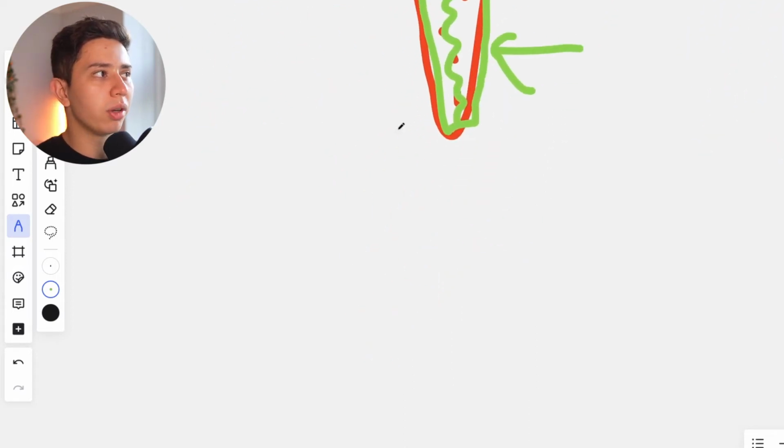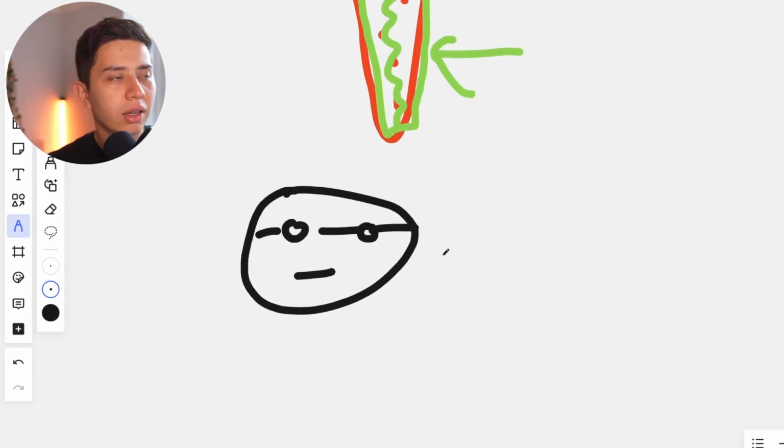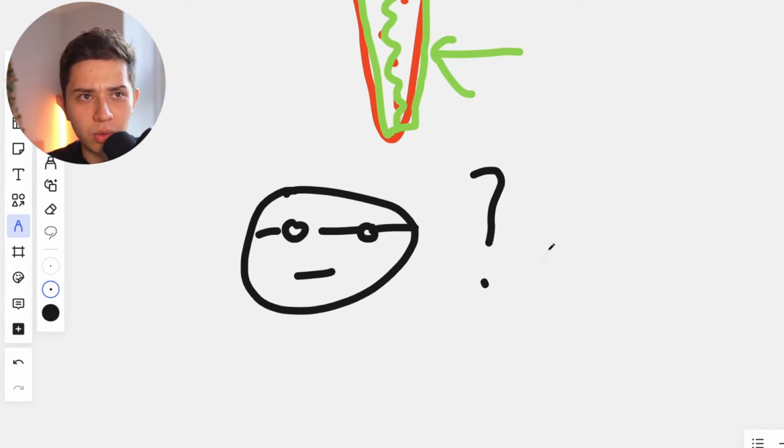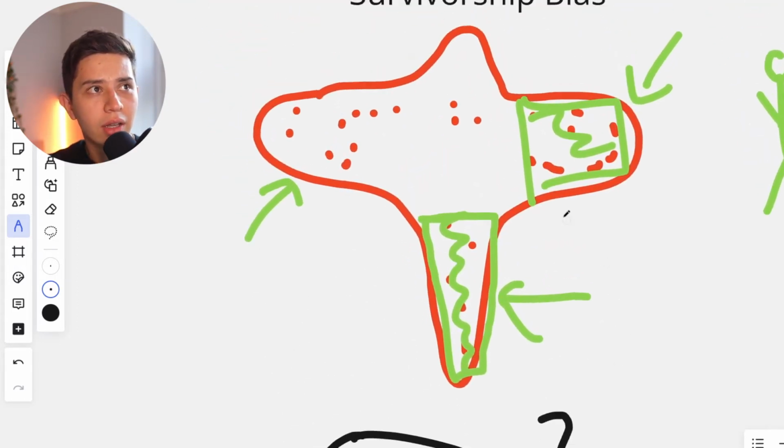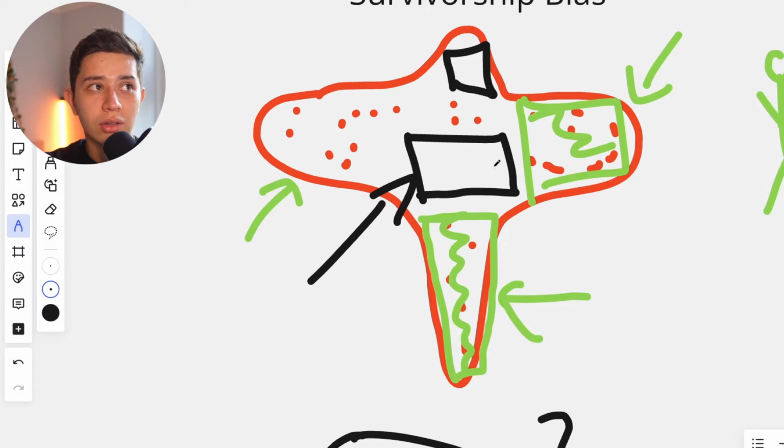And then at some point, a very smart person came, right? He's probably wearing glasses. Okay. And he was like, you know what? I think this is wrong. I think that we need to be actually adding armor to these areas here that haven't had bullets, because the planes that are coming back with bullet holes in these areas mean that they can get shot in this area and still come back. But the guys that don't come back with any holes in here means that these are the areas you've got to protect. That's called the survivorship bias.